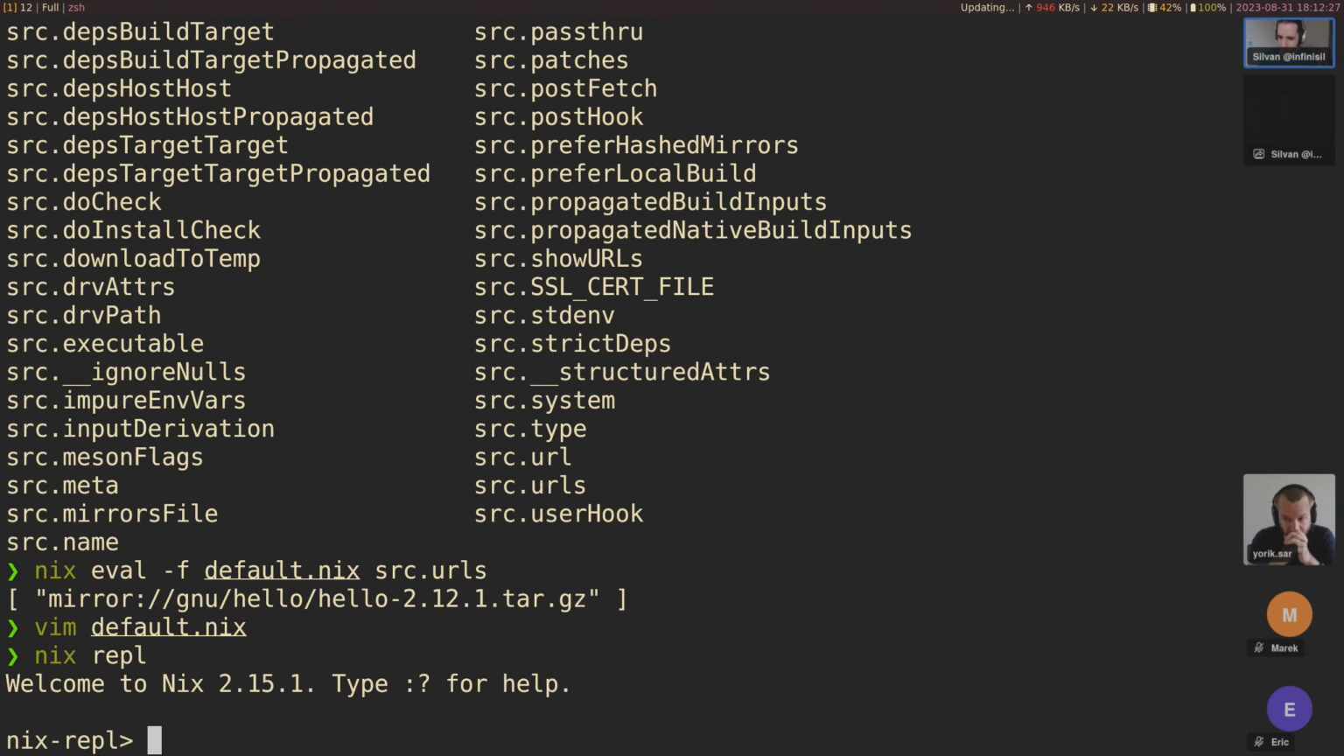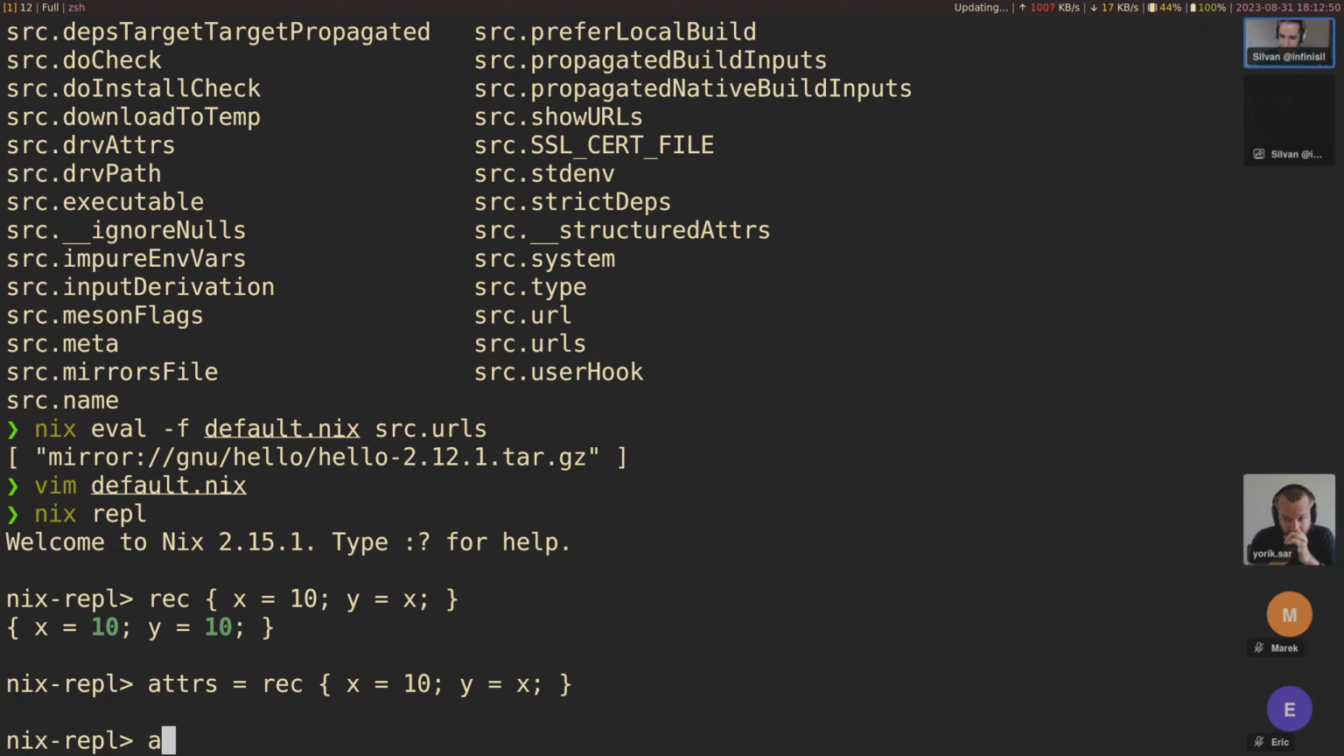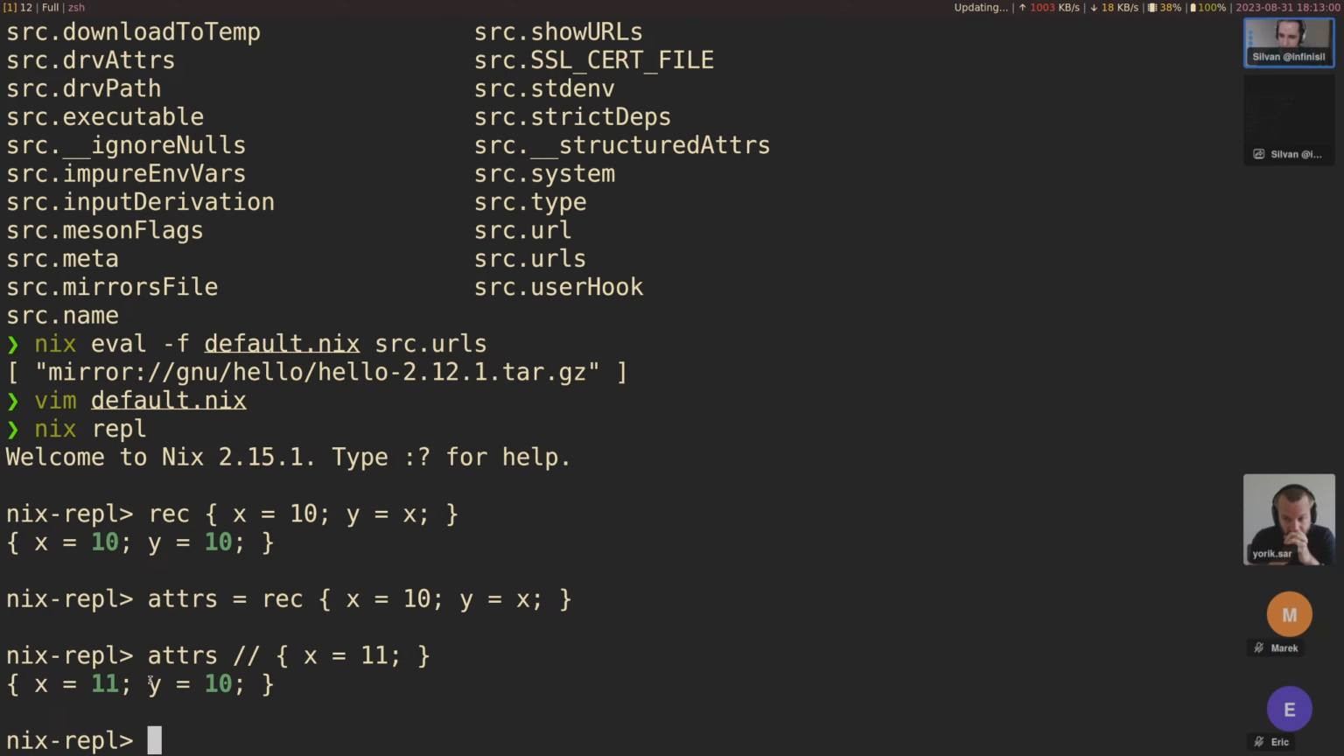So if we go into nix repl and do a rec here, x equals 10 and y equals x, you get just an attribute set as a return value. And at that point, there is no mention of the recursion anymore. You don't have a function in here that you could extend. So if we have an attribute set and then just do something like update and say, well, now x is going to be 11, it's of course not going to update y because we only overrode the x value.